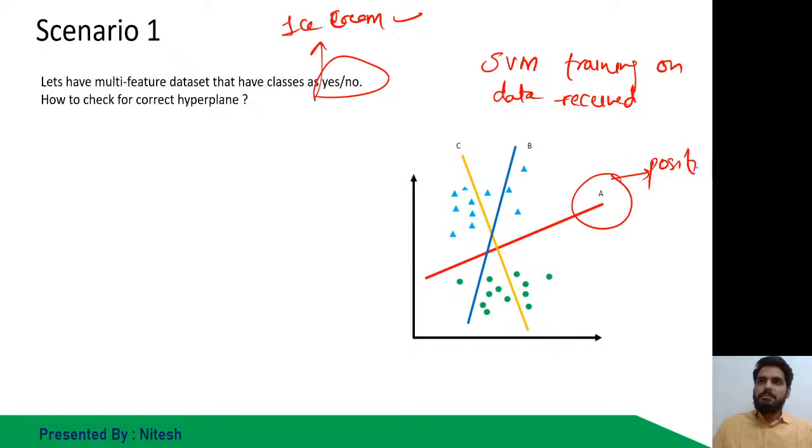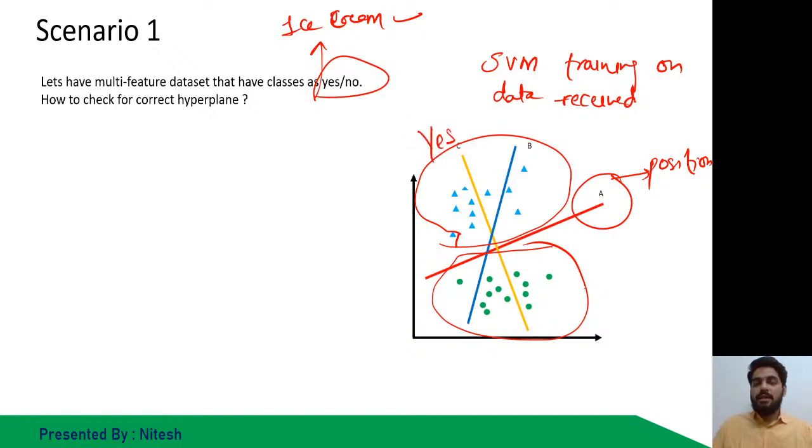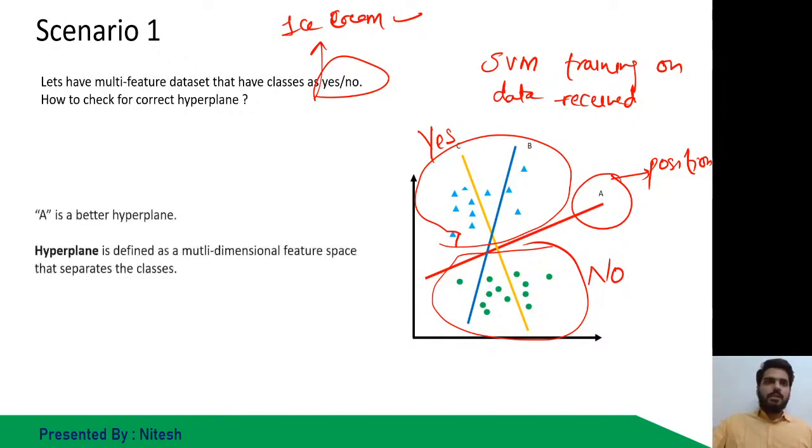This is the best position of the hyperplane that helps me differentiate these two types of classes, these blues and greens. Blues were where the person will buy the ice cream, yes, and green were where he will not buy the ice cream, no. So in that case, it got the best way out. This is how SVM works. Good job. So A is the better hyperplane.